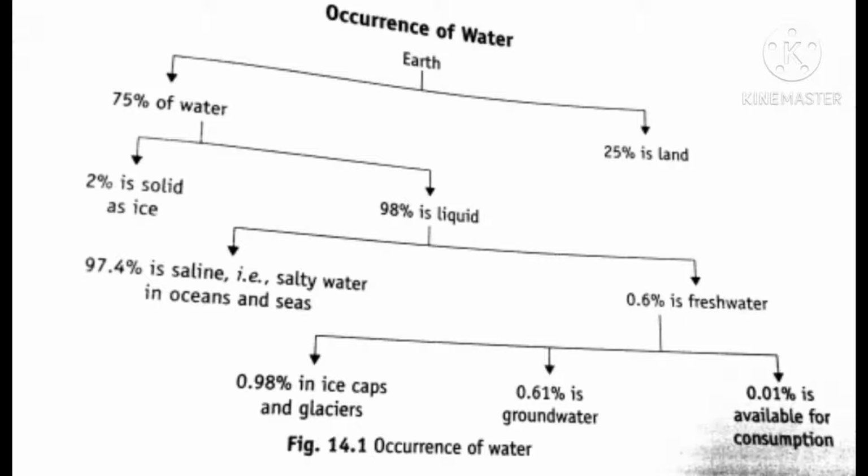And 0.6% is available in rivers, lakes, and ponds. The remaining 0.6% is fresh water. We can tell it as fresh water, available in rivers, lakes, and ponds.